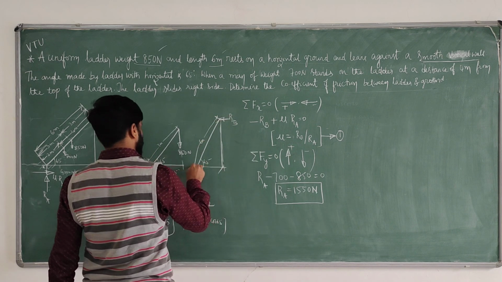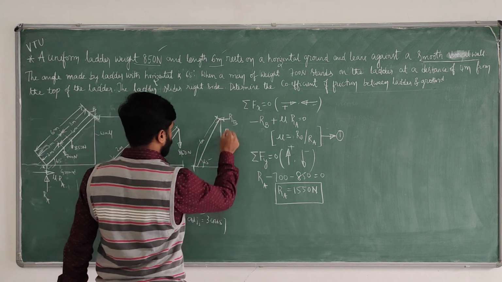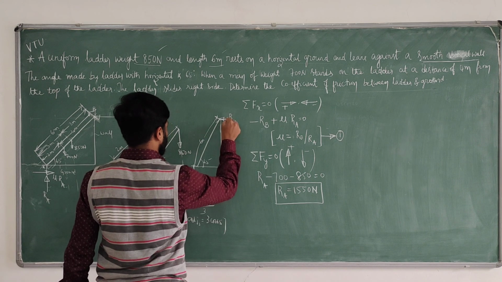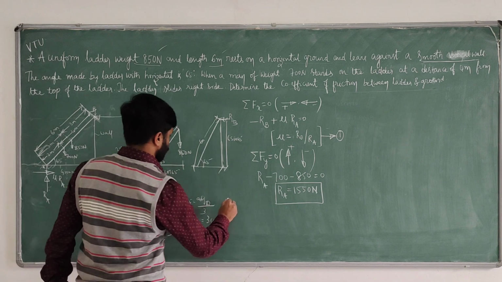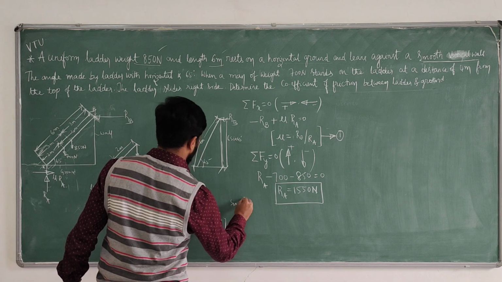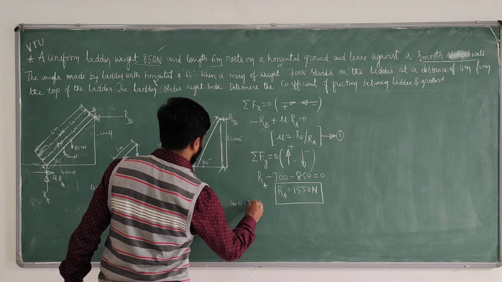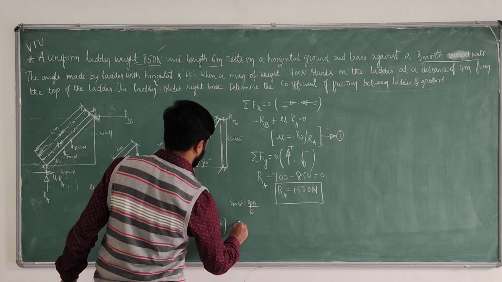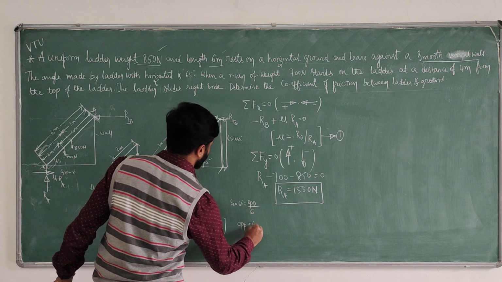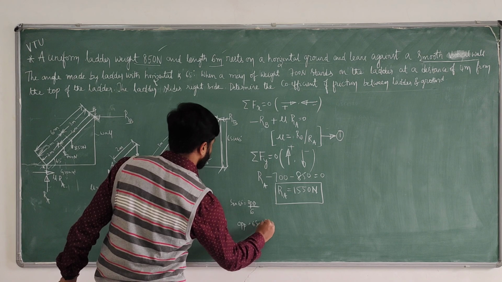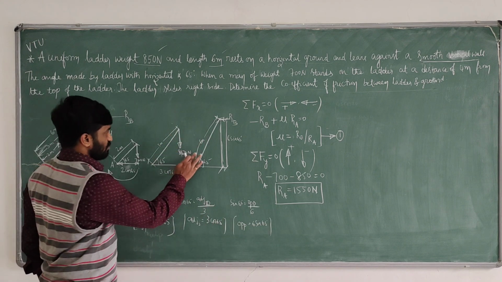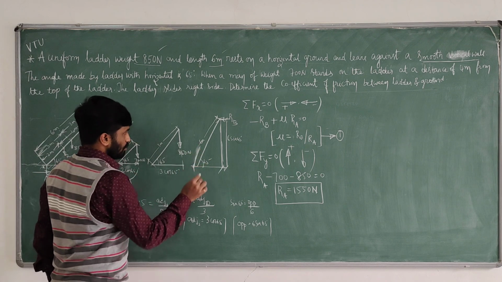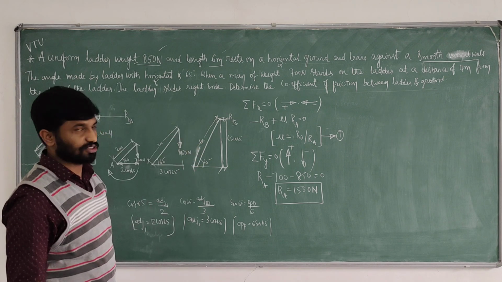If it is 6 meter, it will become 6 cos 65 and the vertical will become sin theta. Apply sin theta. So sin 65 equals opposite by hypotenuse. Hypotenuse is 6. So opposite is 6 sin 65. Total is 6 meter. Therefore this is 6 sin 65.